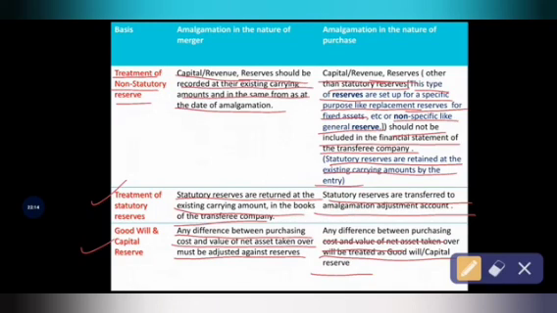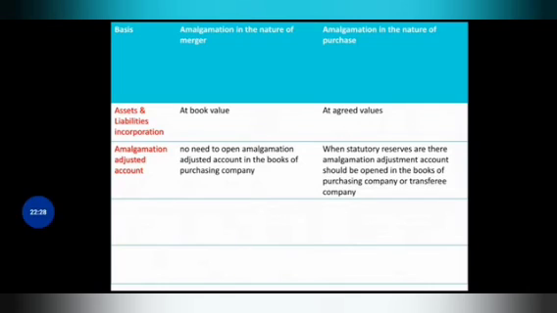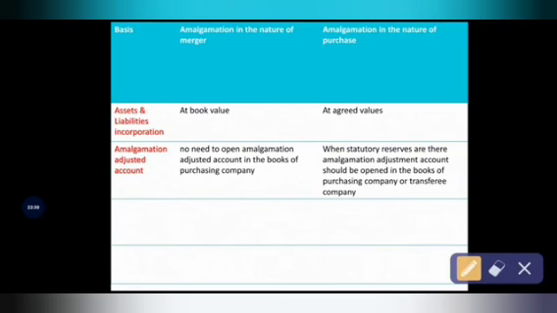So don't get confused here. You only need to understand how the companies will treat the goodwill and capital reserve. Okay, that's it. The next difference is based on incorporation of assets and liabilities. In this difference, we learn how the companies will register and incorporate their assets and liabilities.